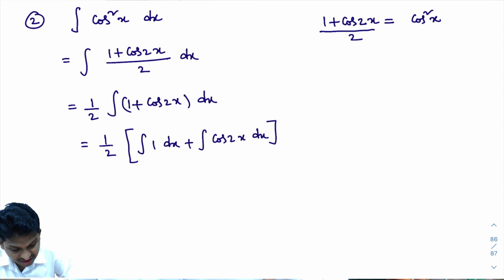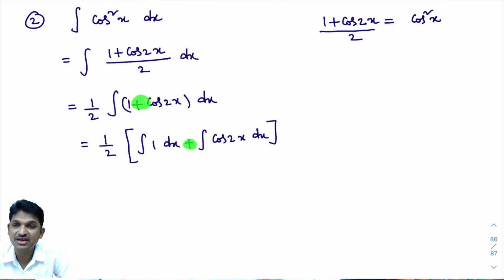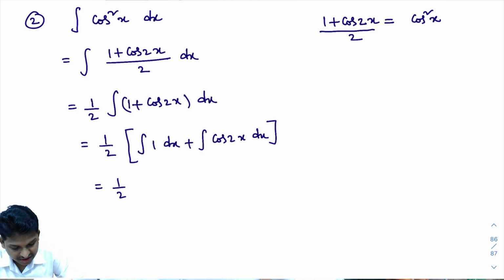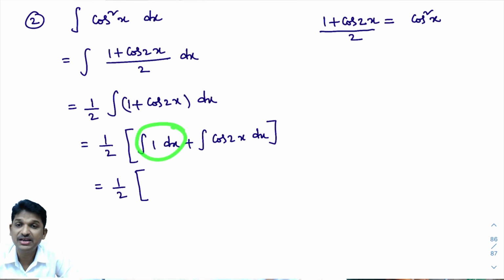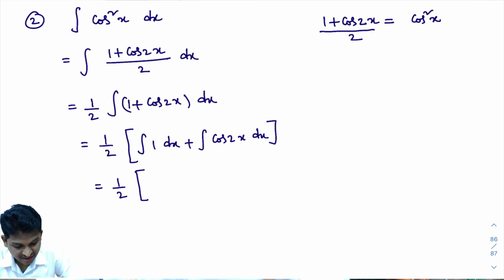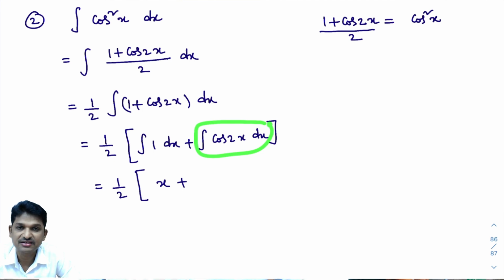This is similar, the same; the only difference is that in the last problem a minus is there, and in this problem a plus is there. That's it. The rest is all as it is. That equals 1 by 2 into integral of 1 dx. You know the formula for integral of k dx: integral of k dx is kx. Integral of 1 dx is 1 into x. That is x plus integral of cos 2x dx.